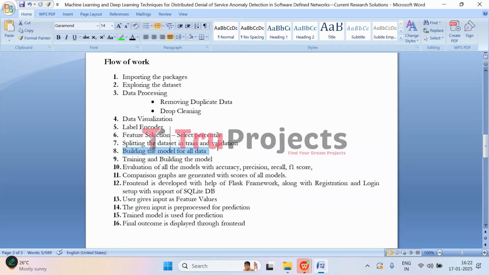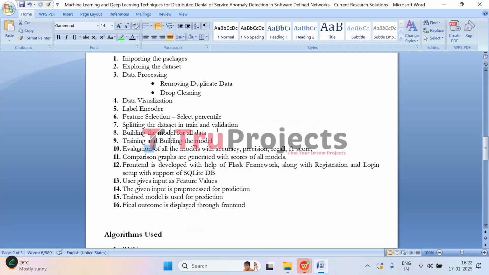Then comes building the model. Here we initialize and define all the layers of the model. After defining, we train it with the training dataset. This is where the model learns patterns in the data to predict the attacks. Then comes evaluation. We evaluate all the models using accuracy, precision, recall, and F1 score, and we compare all of them through the graphs.